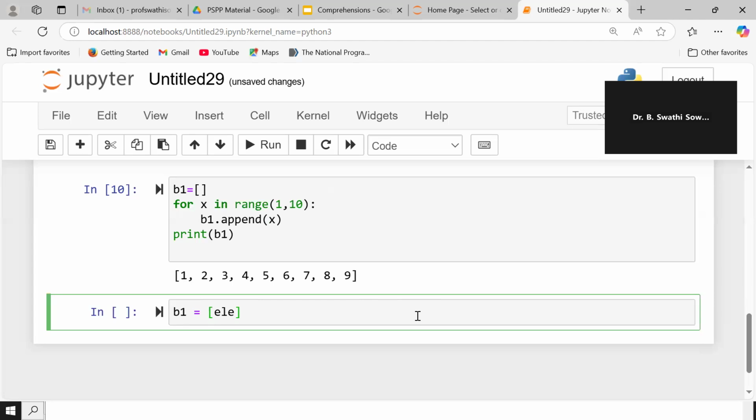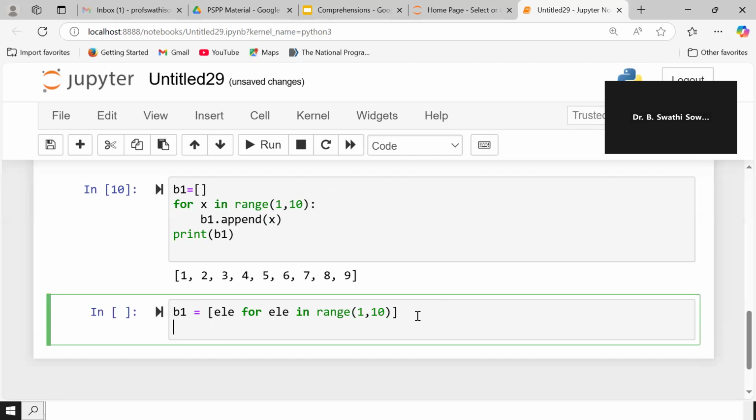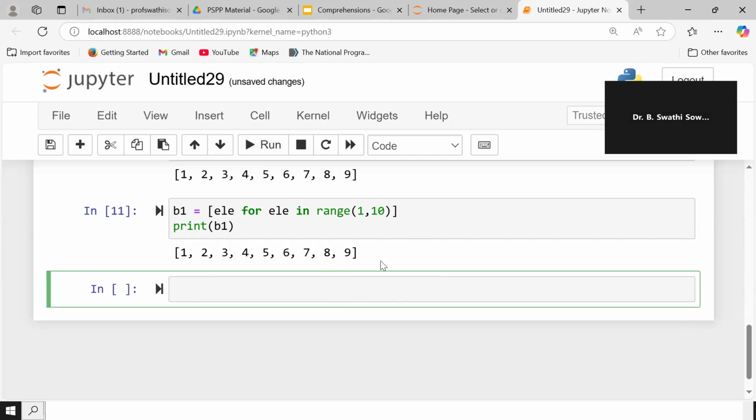For element in range 1, comma 10, I have to store that value. Now if I print B1 and run this, see, the elements are being stored here. Hope you are understanding.